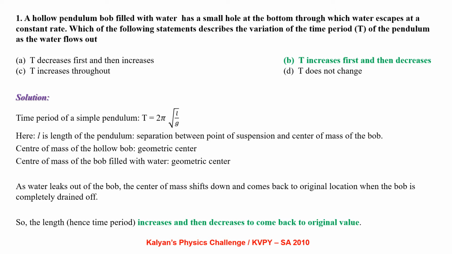As water leaks out of the bob, the center of mass shifts down and comes back to the original location when the bob is completely drained off. So the length, hence the time period, increases and then comes back to the original value.